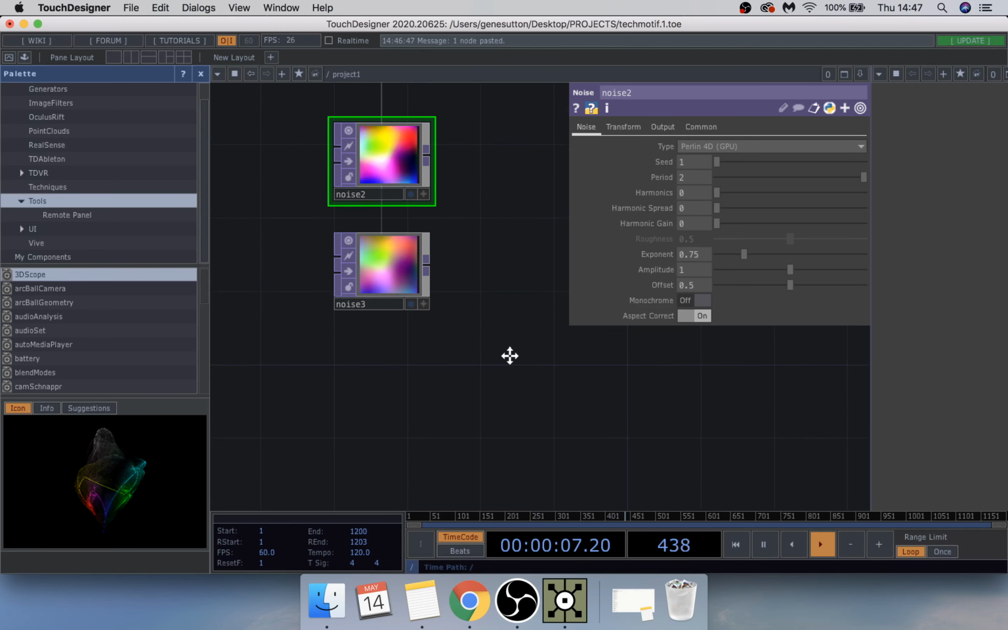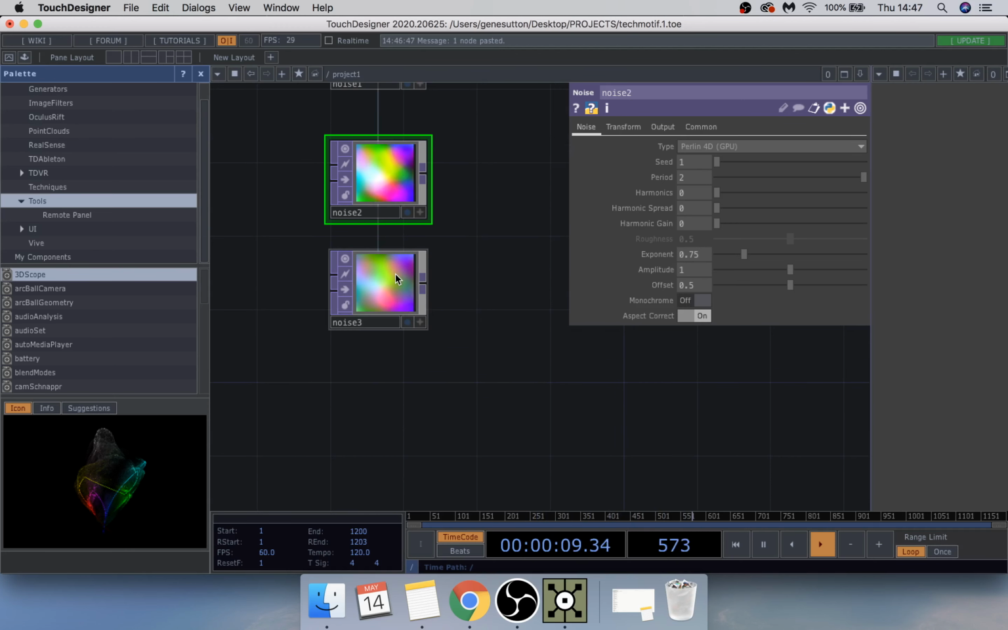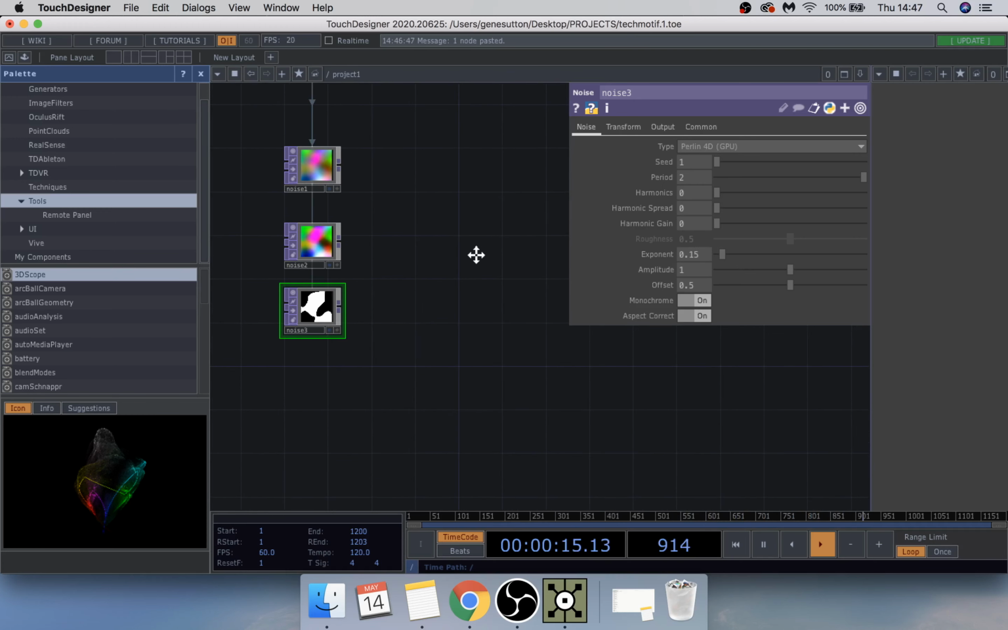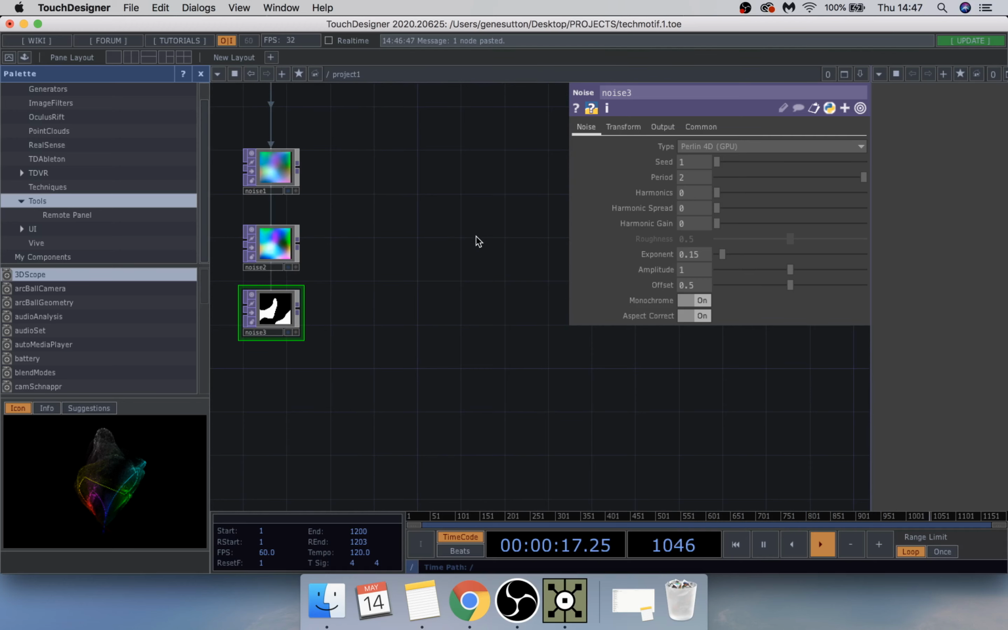Yep, for that one. And then underneath this one, we are going to turn on the monochrome and make the exponent 0.15, like so. Yeah, that's it. So you just zoom out a bit here, and now we're going to composite these all together.